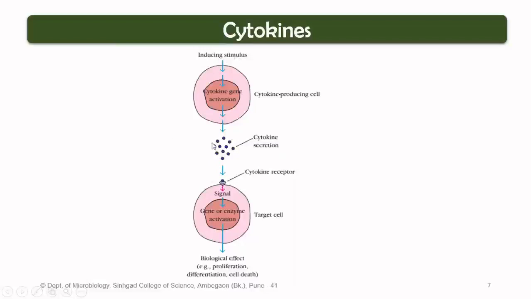Now this response could in turn act as a signaling molecule for the next cell, right? After receiving this particular cytokine molecule, the next cell might be mobilized in another way. There could be migration, there could be alteration of metabolism, there could be proliferation, or anything that could be referred to as the response generated to the cytokine molecule. So in this way, the signal is able to transduce along the entire signal transduction pathway, right?